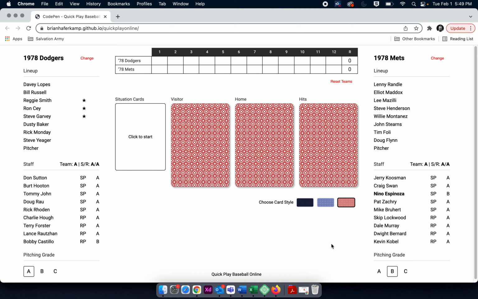And for the visitors in the B grade, that would be 2 hits out of 7. 2 hits out of 7 is about a .287, .286 average, depending on if you round up. So you can see that there's less of a chance of getting a hit against a better pitcher than against a worse pitcher. For a C-graded pitcher, it's 2 hits out of 6, which is 1/3, which is a .333 batting average. So that's how the averages work out.